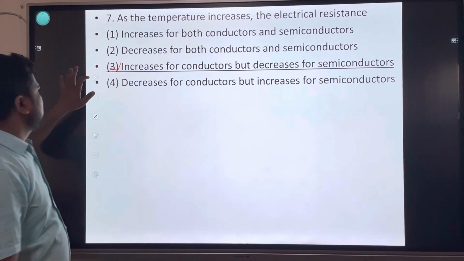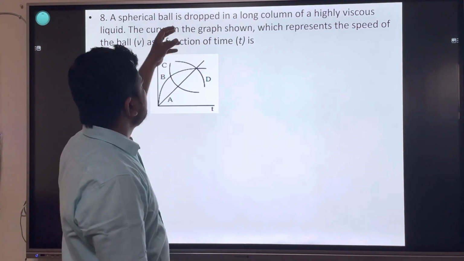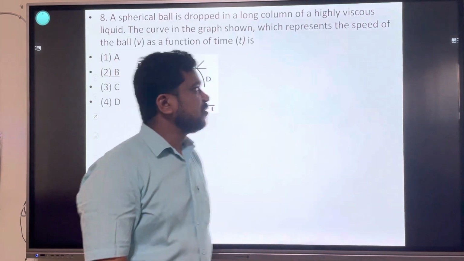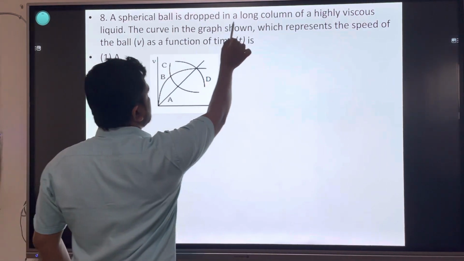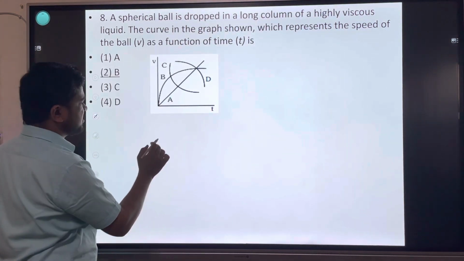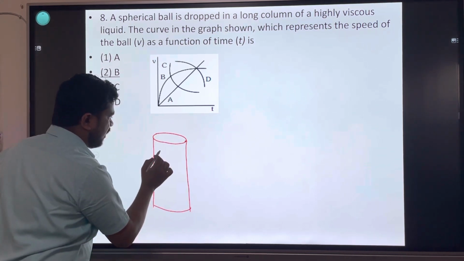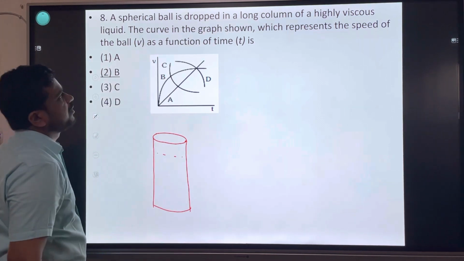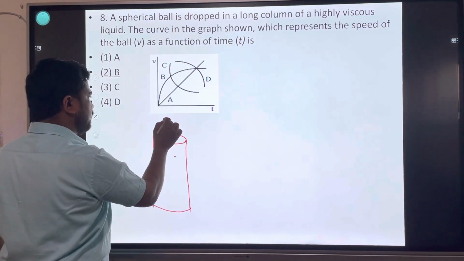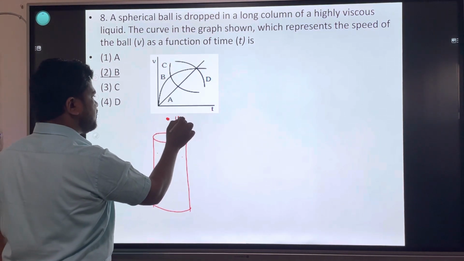Okay, next question. Spherical ball, very interesting question. Look here. A spherical ball is dropped in a long column of highly viscous liquid. The long column is a cylindrical vessel with highly viscous liquid. The spherical ball is dropped, initially at rest, v is equal to 0.